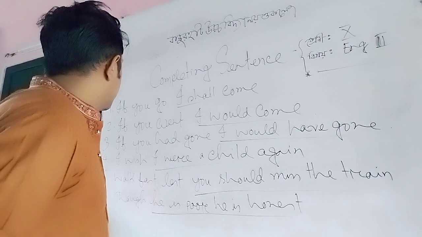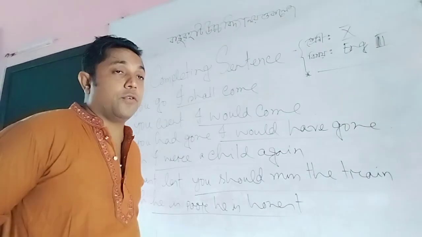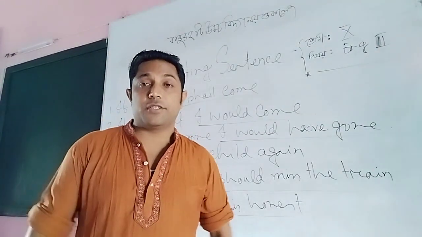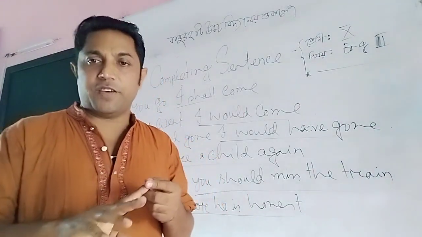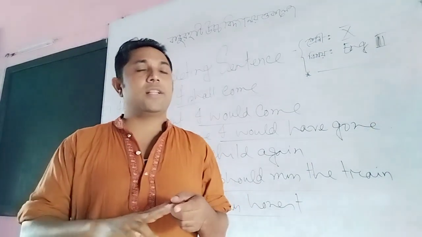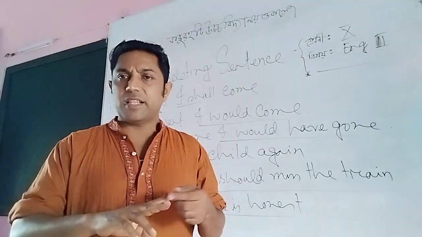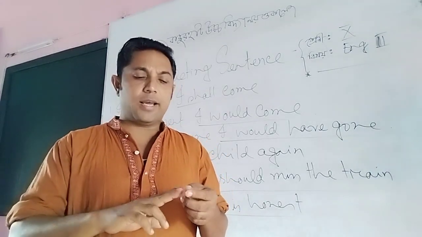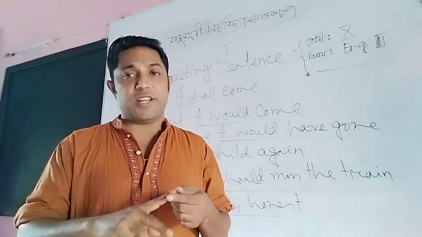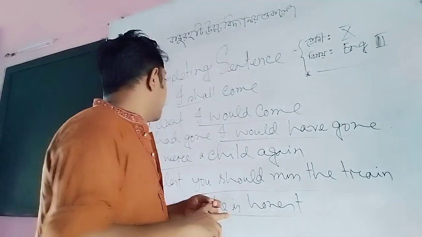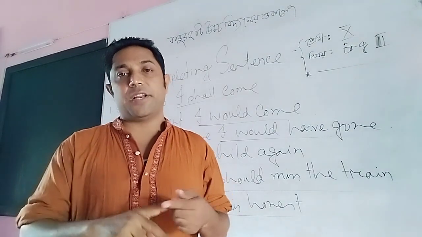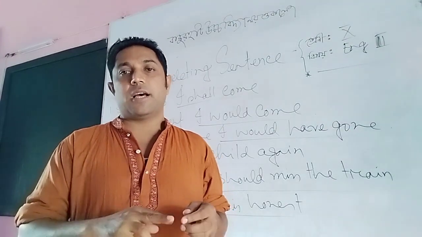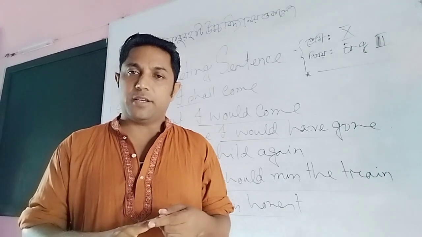Here the first one is: if you go. Dear students, there are 3 rules of if. When there is if in the beginning of the sentence, and after if there is present indefinite tense, the second sentence will be future indefinite tense.